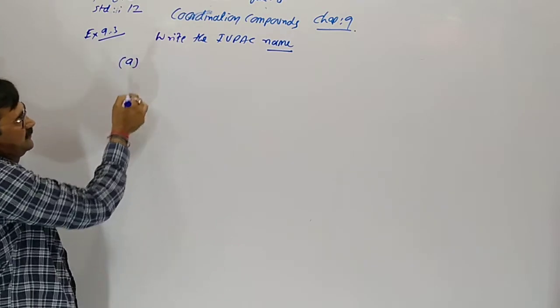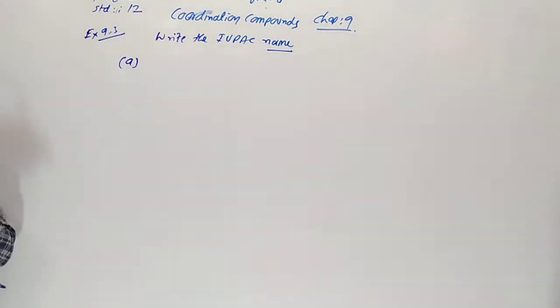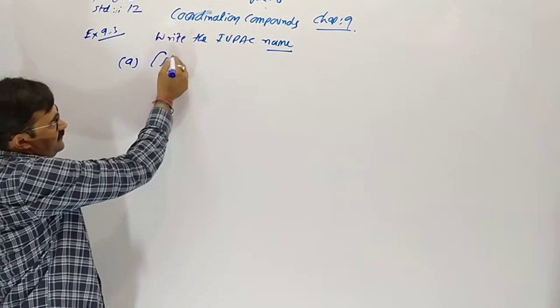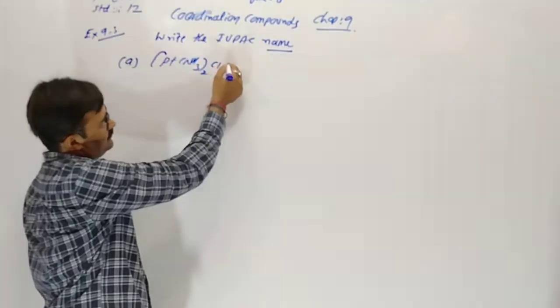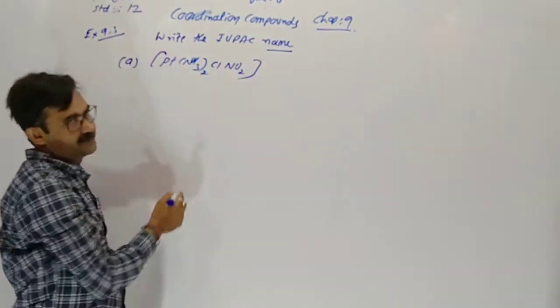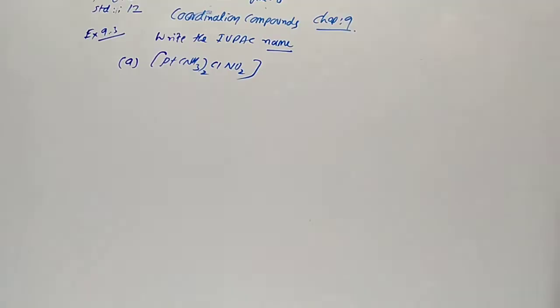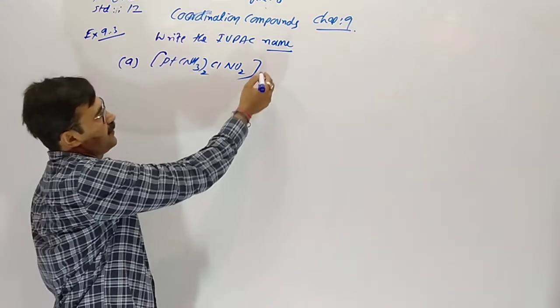First one: [Pt(NH3)2Cl(NO2)]. Here you can see the charge is 0.